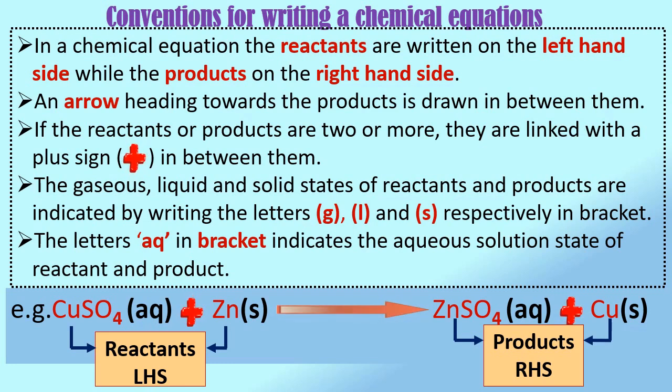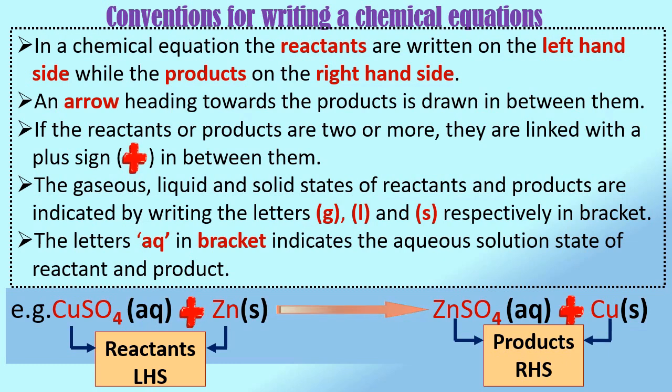If the reactants or products are two or more, they are linked with a plus sign in between them. For example, in the given equation, there are two reactants and two products. Therefore, a plus sign is drawn in between the reactants CuSO4 and Zn. Similarly, a plus sign is drawn in between the products ZnSO4 and Cu.